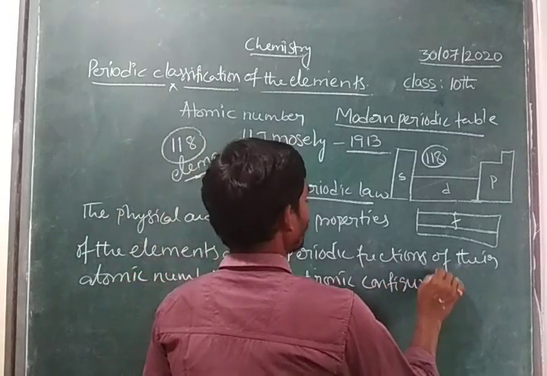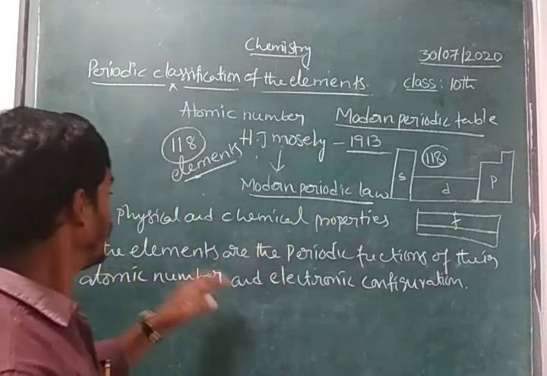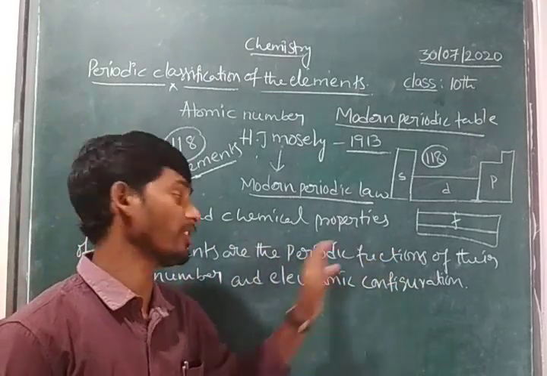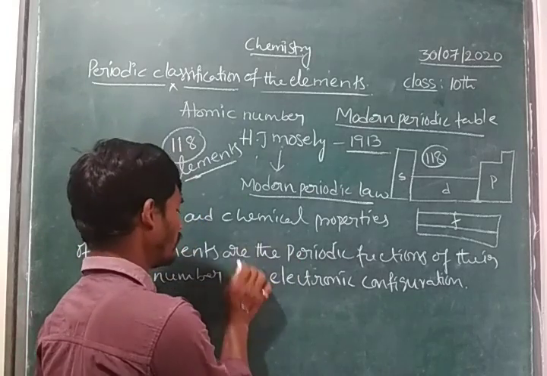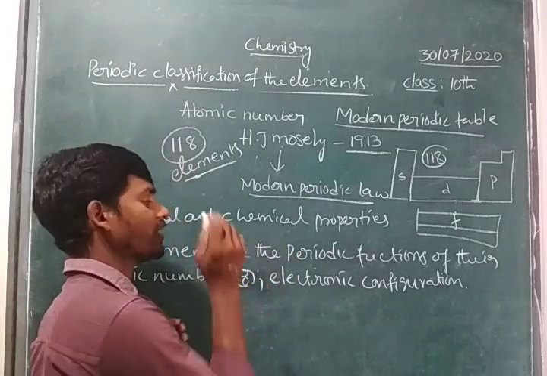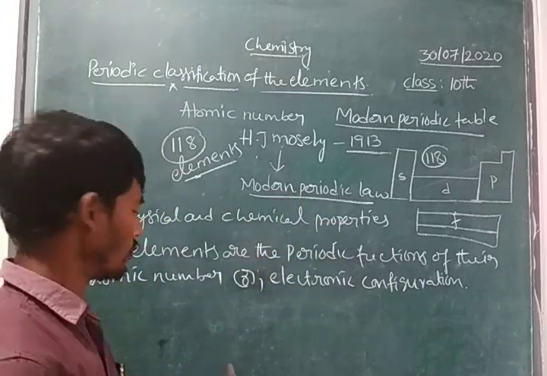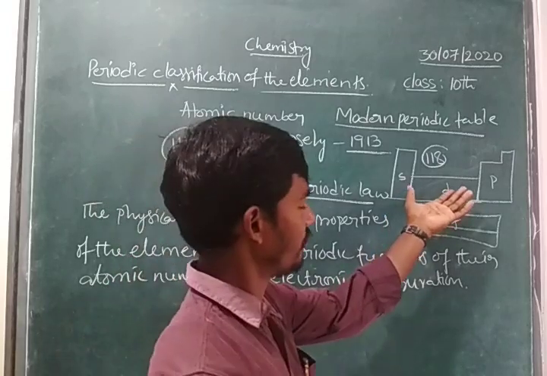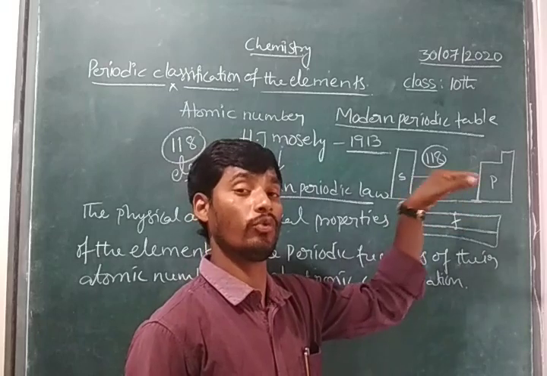Okay, right, children? Once all of you read this. What is the modern periodic law, children? Here, the physical and chemical properties of the elements are the periodic functions of their atomic number or electronic configuration. This is considered the modern periodic law. So based on atomic number and electronic configuration, he arranged the 118 elements in 4 blocks.